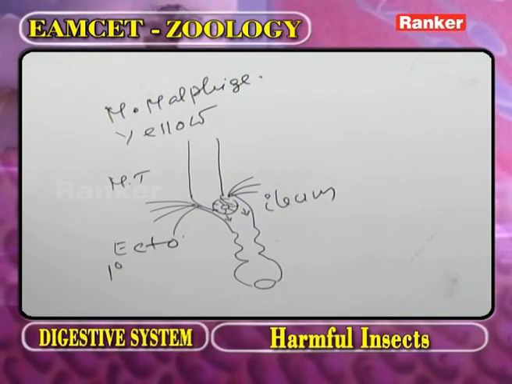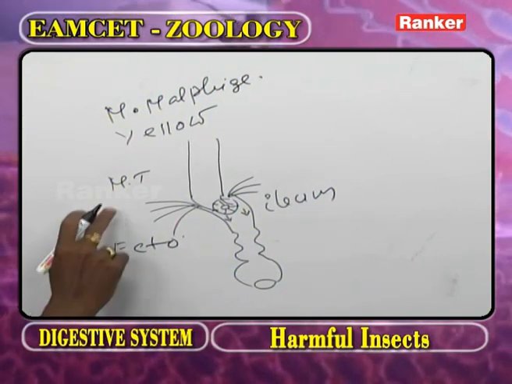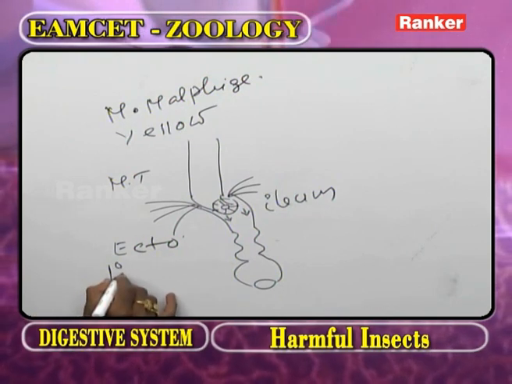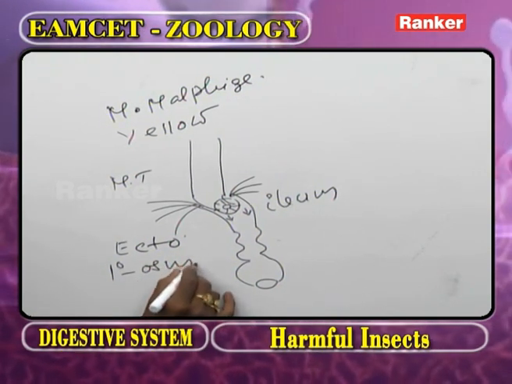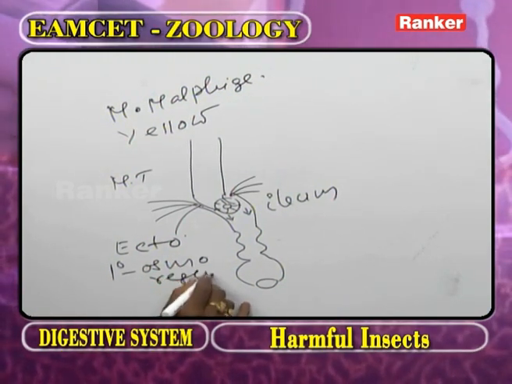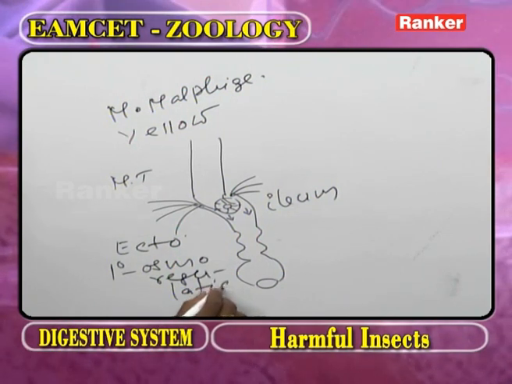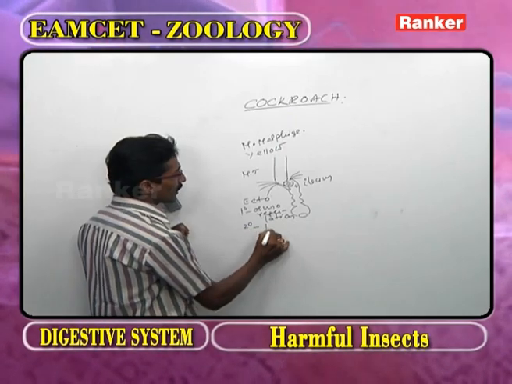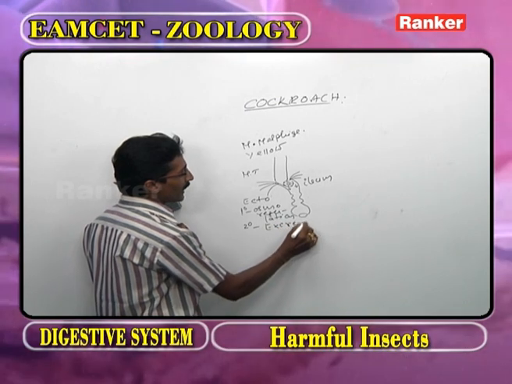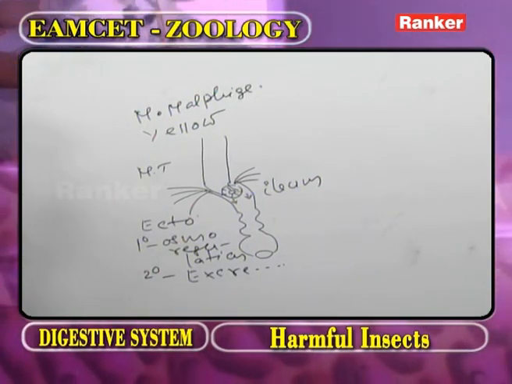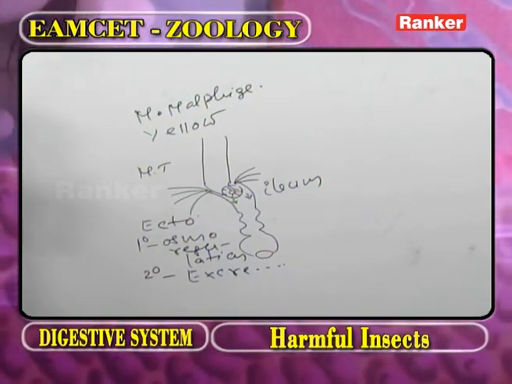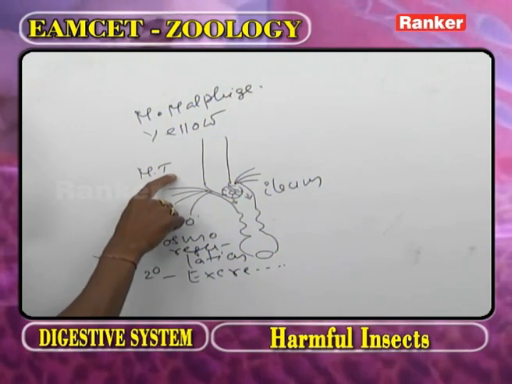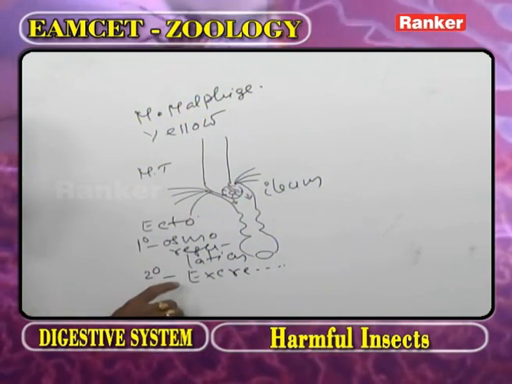This symbol indicates primary. What is the primary function of Malpighian tubules? That is osmoregulation. What is the second function of Malpighian tubules? Excretion. Regarding the EAPCET examination, what is the main function of Malpighian tubules?